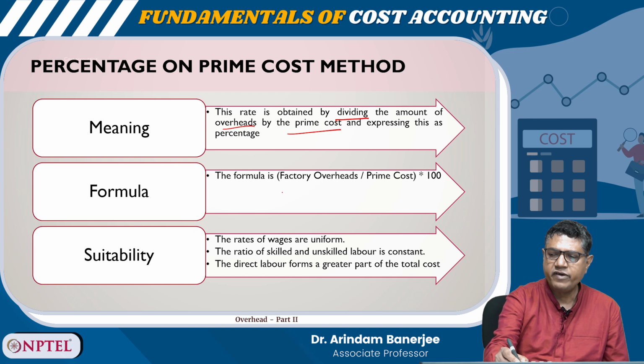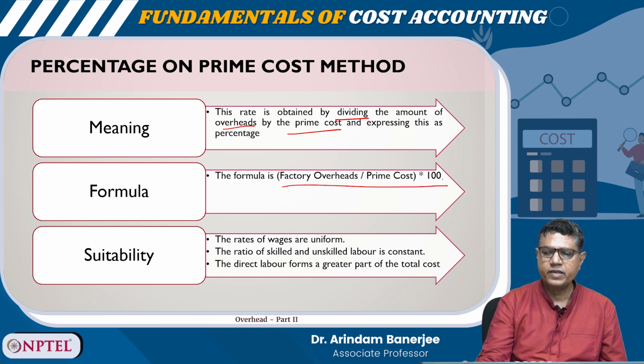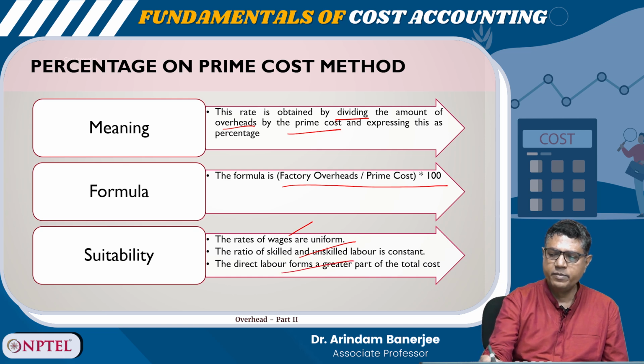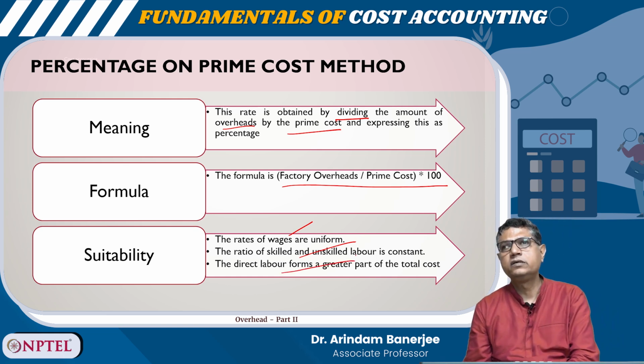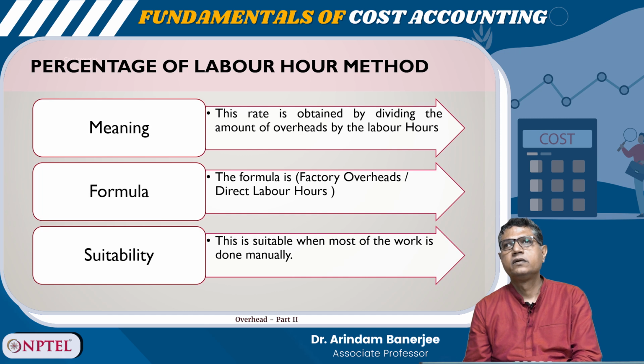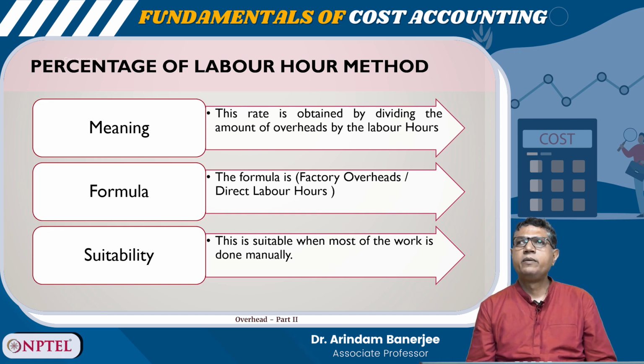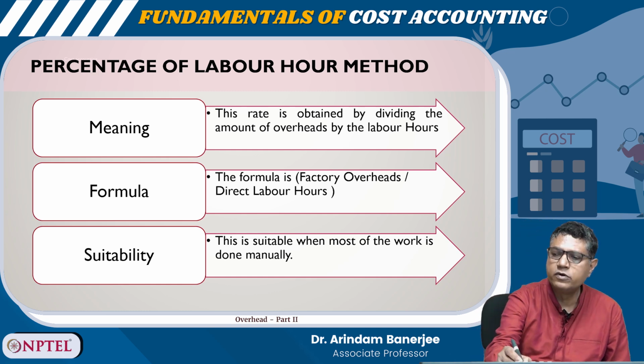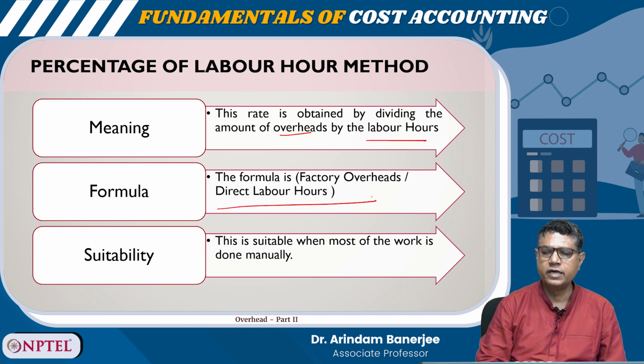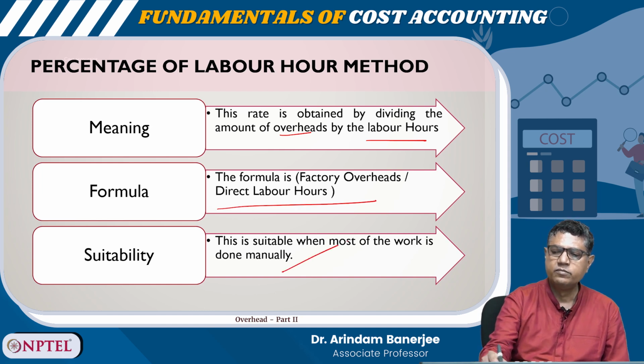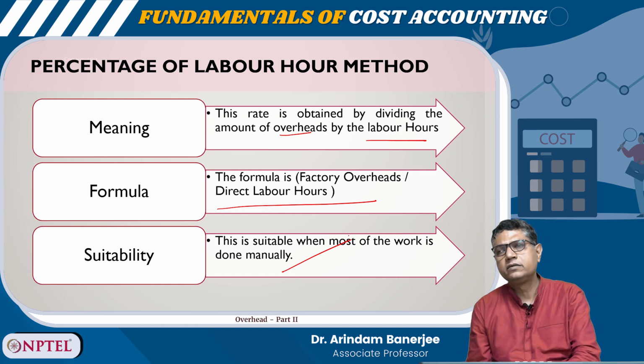Percentage of prime cost method: this rate is obtained by dividing the amount of overhead by prime cost, right? And the formula is what? Factory overhead by prime cost into 100. It is suitable where the wages are uniform, where the skilled and unskilled labor is constant, and where direct labor forms a greater part of the total cost. Percentage of labor hour method: this is a rate obtained by dividing the amount of overhead by labor hours. So, this is the formula, right? This is suitable when most of the work is being done manually.